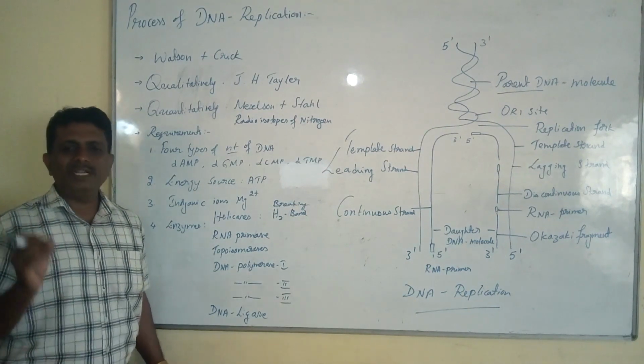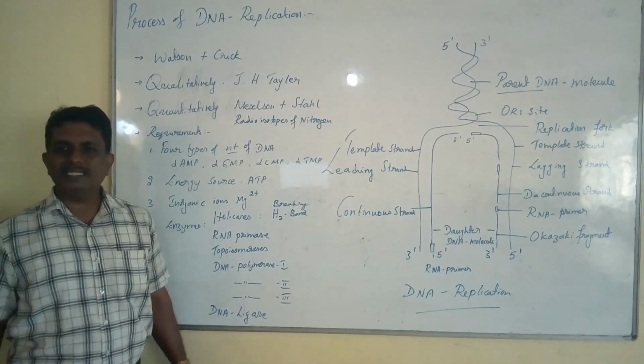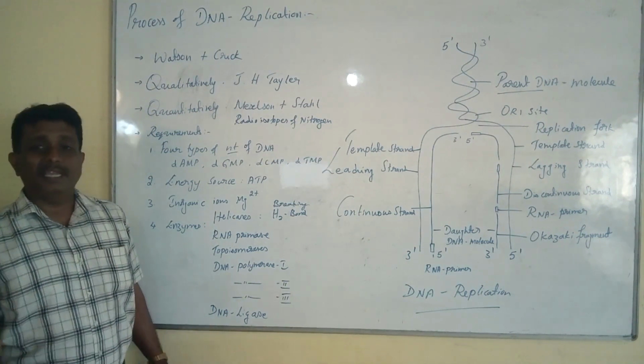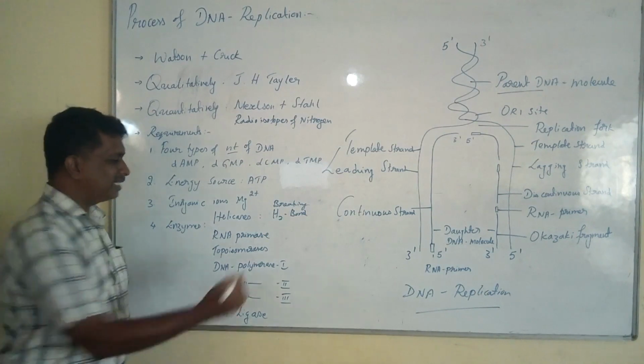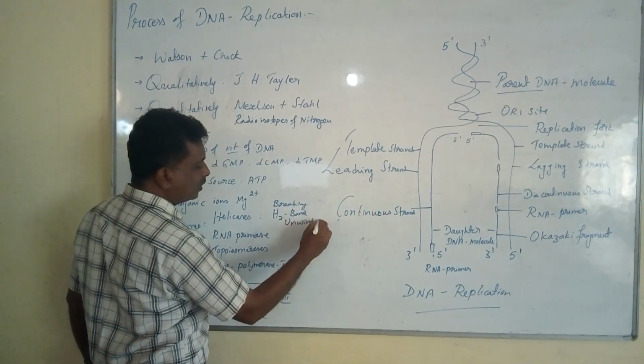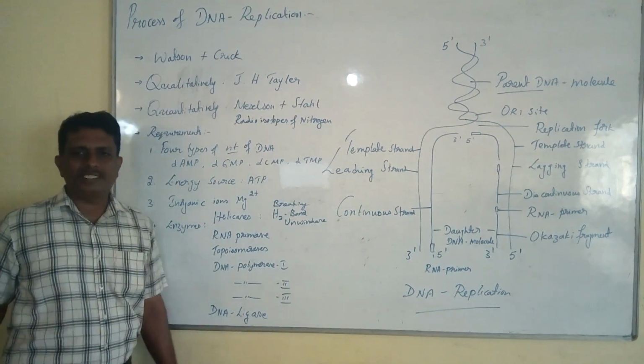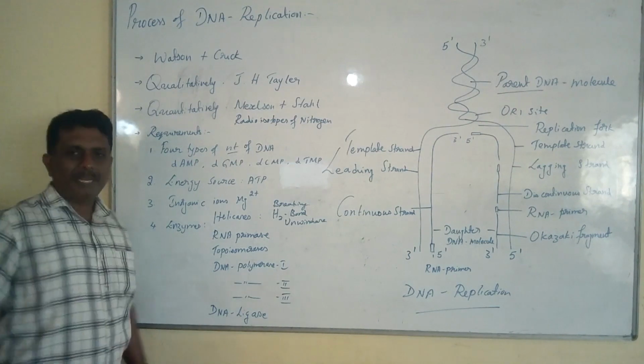For unwinding of the DNA helix, it requires helicase. The enzyme helicase is also designated as unwindase.